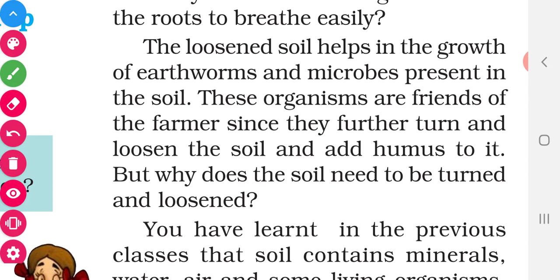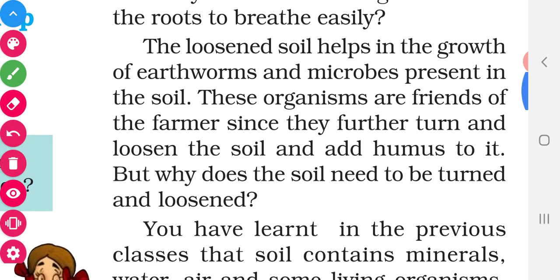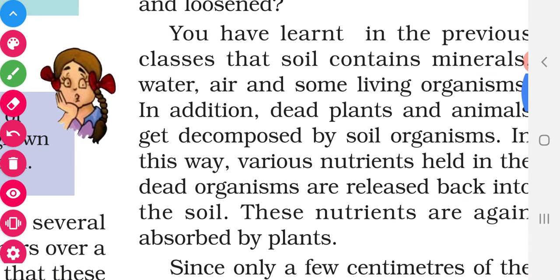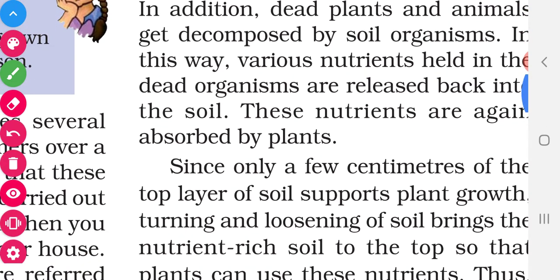Then what will the earthworms do? The earthworms will loosen the soil. As a result, more and more air can pass into the soil and it enables the root to breathe well, and also it adds humus to the soil. This humus helps the plants to grow well. So these are the advantages of loosening.